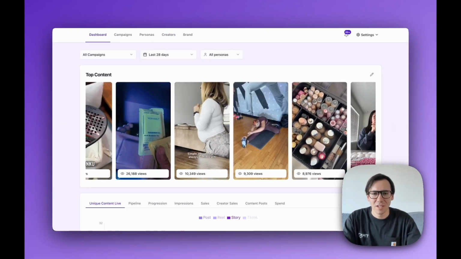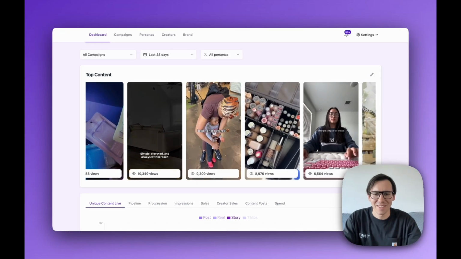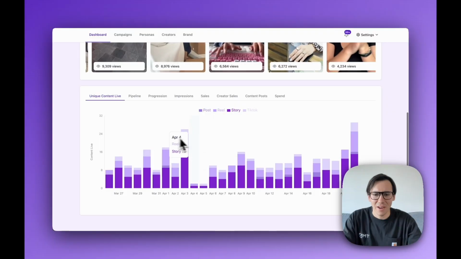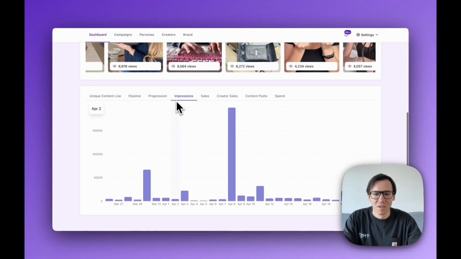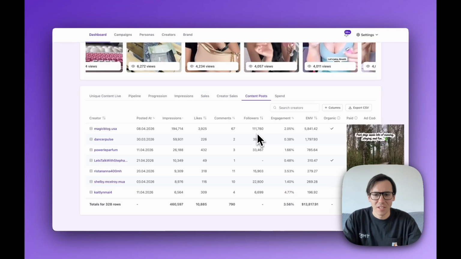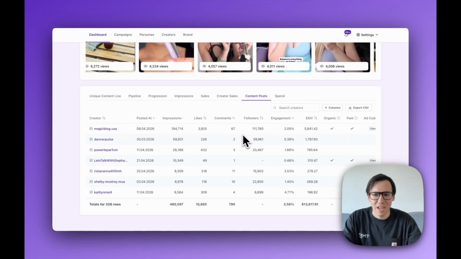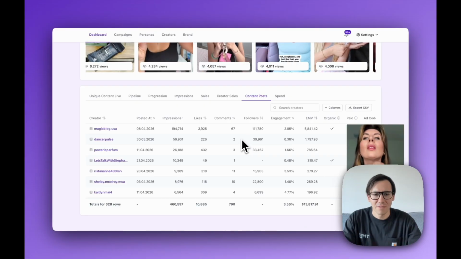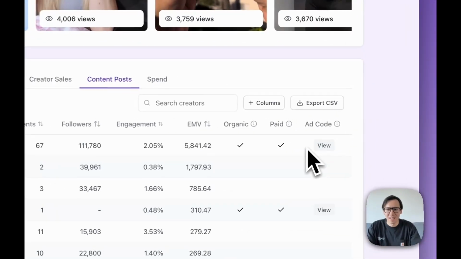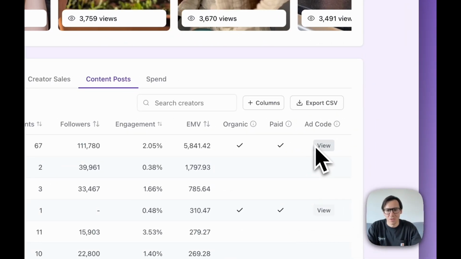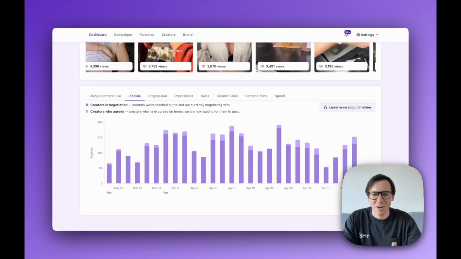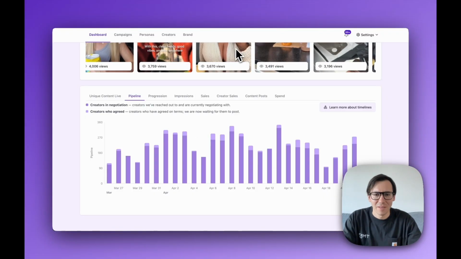Once creators post content, you have full visibility into everything that they do. You can see the top performer content, metrics about how much content went live, metrics about impressions, sales, content going live. You can see every single piece of content that went live, all the metrics that you need, and also see if you have organic or paid usage rights and the ad code. You can also see when upcoming creator partnerships will go live using the pipeline.